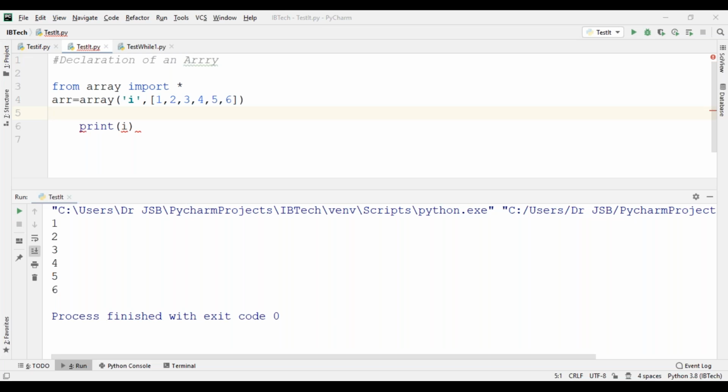Append method: arr dot append. Inside, what kind of value do you want to append? 6 is already available, so some 8 you can see.